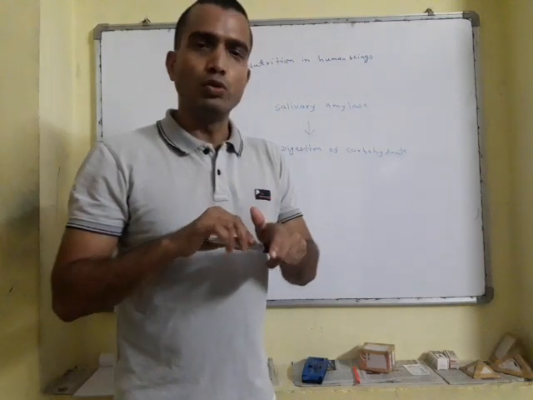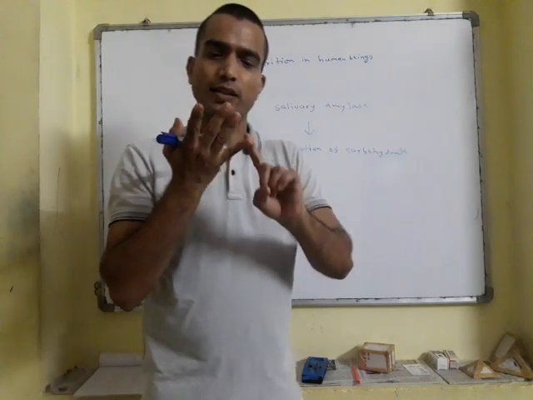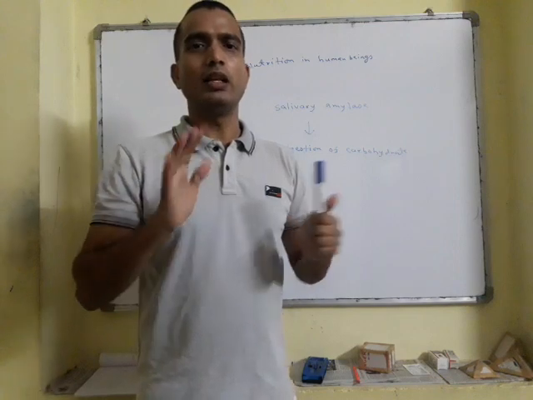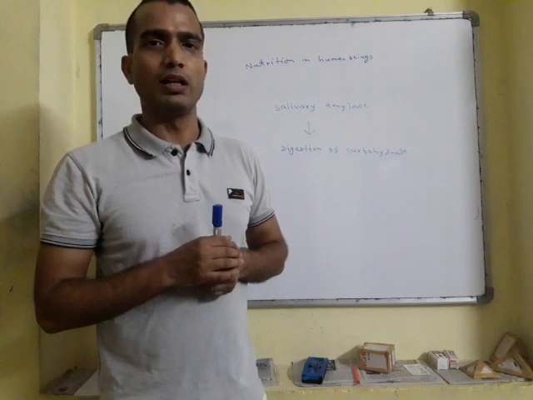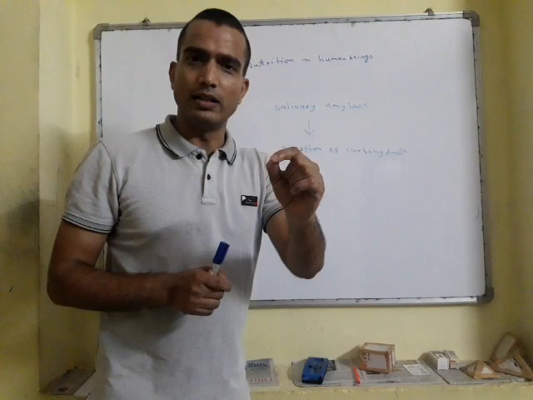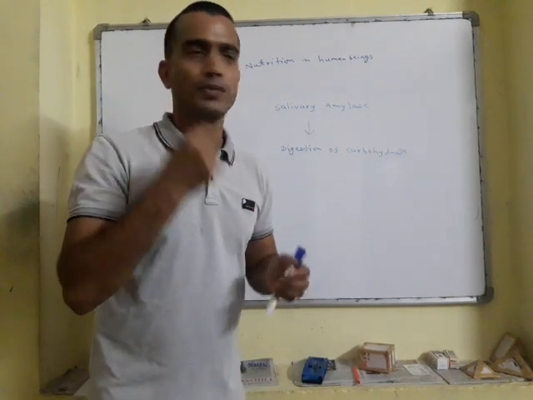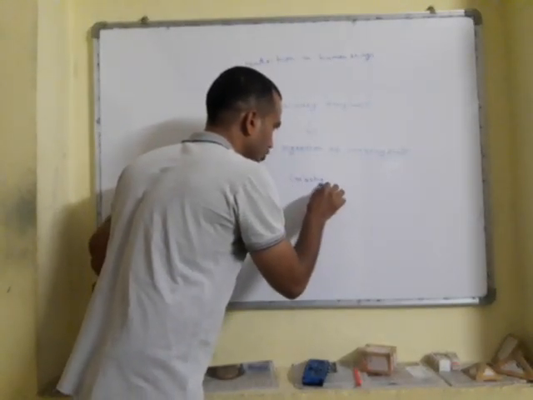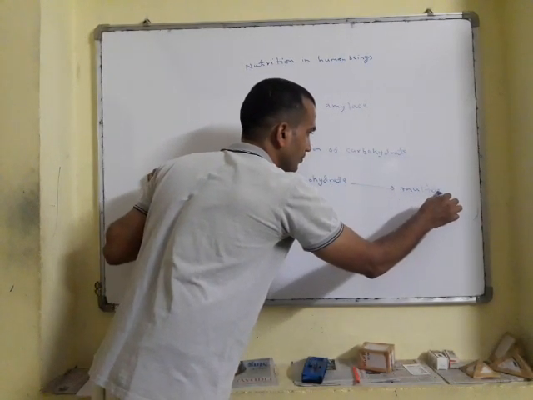We daily take 3 main components of food in our diet: carbohydrates, fats, and proteins. These 3 are generally taken by everyone in their food regularly. Among these 3, digestion of carbohydrate begins in the mouth only, and carbohydrate after digestion gets converted into maltose.